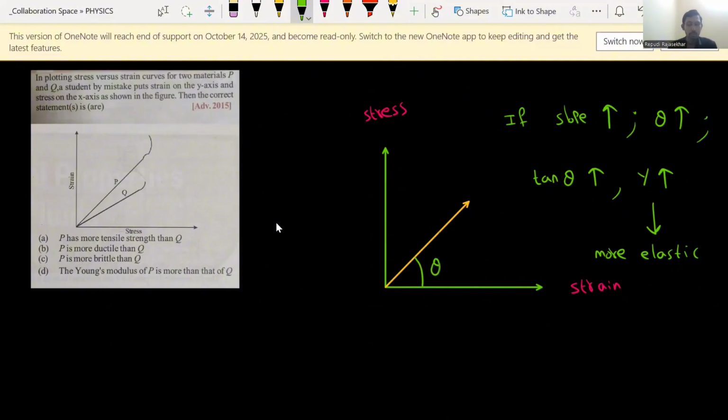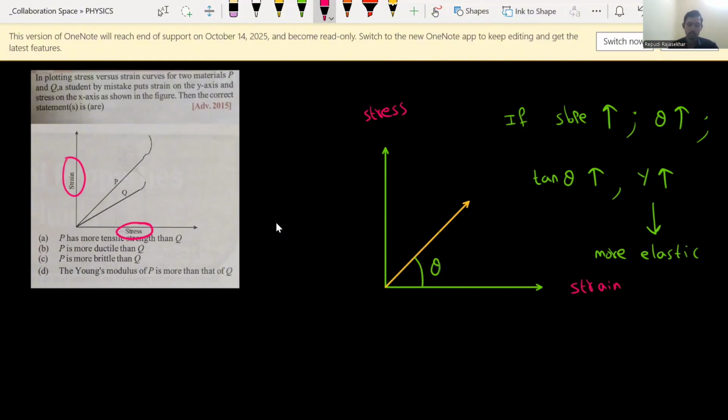Now you see this graph. Whatever graph they have given, just observe. You need to focus on what physical quantities they have given along the x-axis and along the y-axis. Here, along the x-axis stress is given, along the y-axis strain is given. Whatever we have discussed is reverse: strain we have taken on the x-axis, stress on the y-axis.